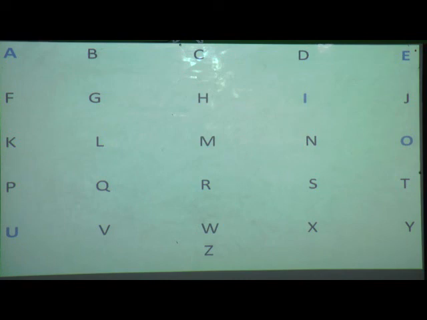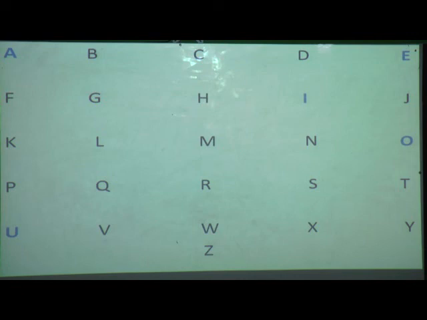Because these are vowels. You have learned in third standard what vowels are. Yes, there are 5 vowels and the remaining are consonants. The remaining means 21 letters are consonants. So you have to learn the vowels. What are they? A, E, I, O, U. Again I will repeat, our vowels are A, E, I, O, U.